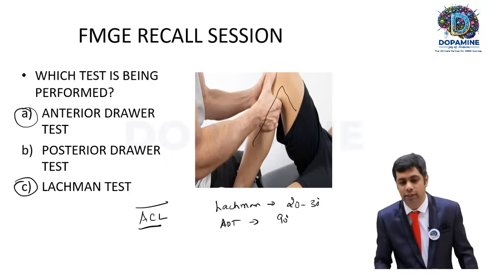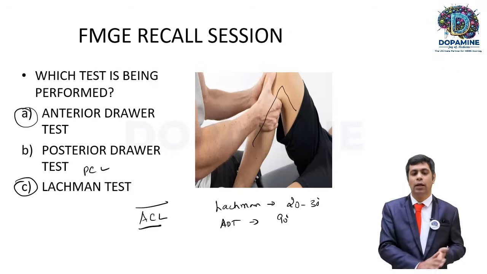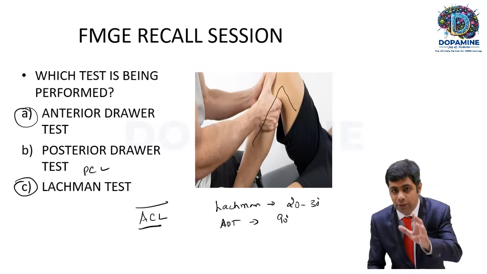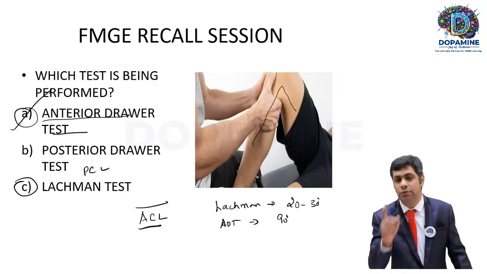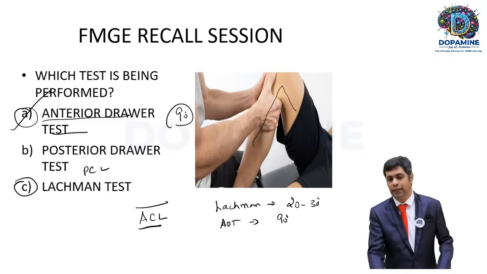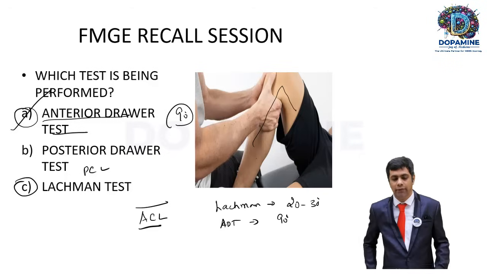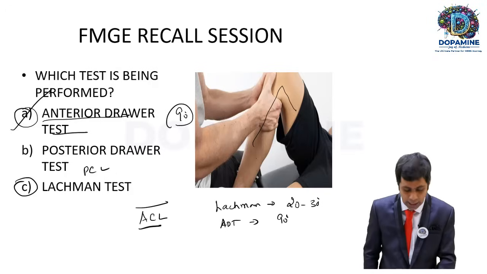And here the posterior drawer test is to find out the integrity of the posterior cruciate ligament. Is that clear? The best answer here, according to the image they have given, will be the anterior drawer, because the angulation was actually 90 degrees according to some of the students. So when it is 90 degrees, it is the anterior drawer, and when it is just 20 to 30 degrees of angulation between the femur and the tibia, it is actually a Lachman test.